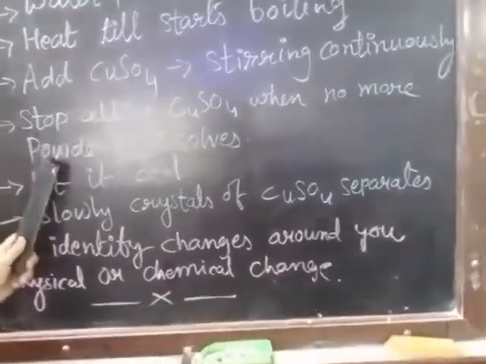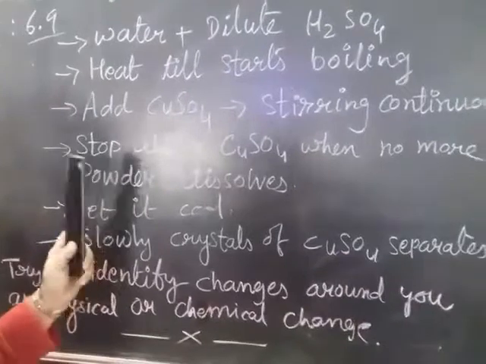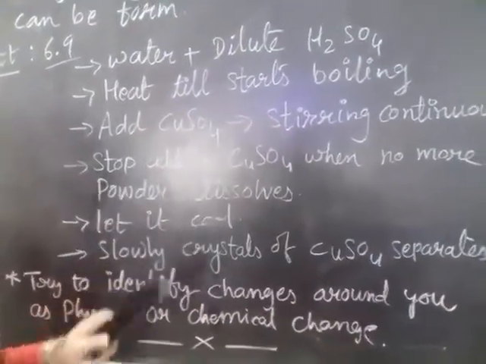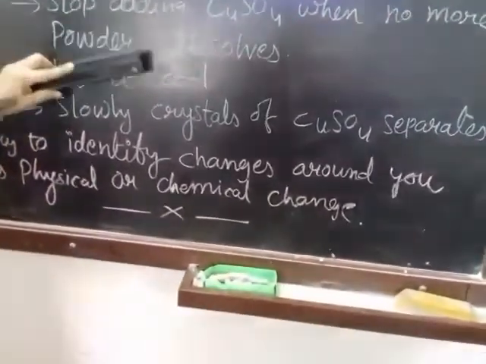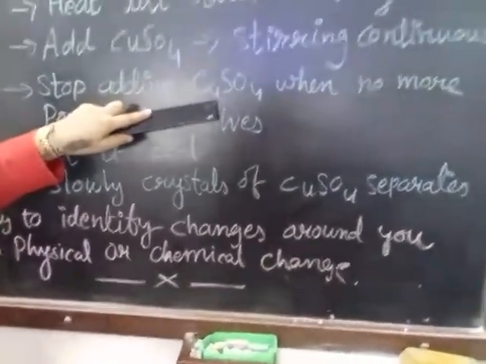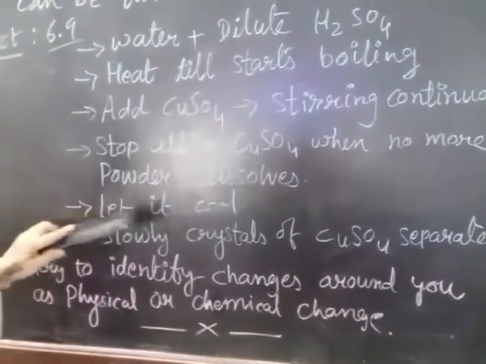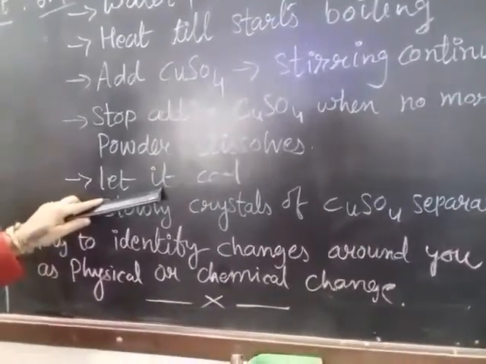That means when the solution becomes a saturated solution. Saturated solution means no more of that substance can be dissolved in it. Then we stop adding copper sulfate powder and just keep it aside and let it cool. Don't move it, don't stir it.